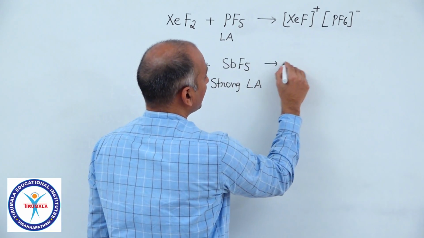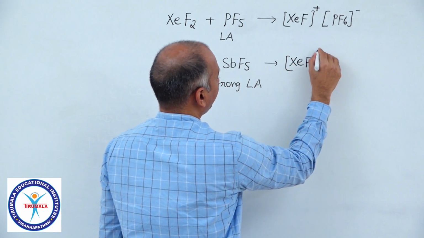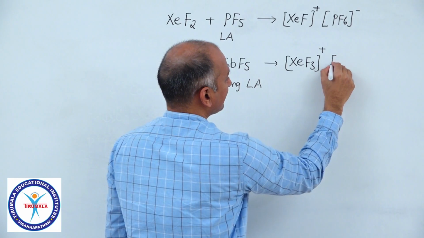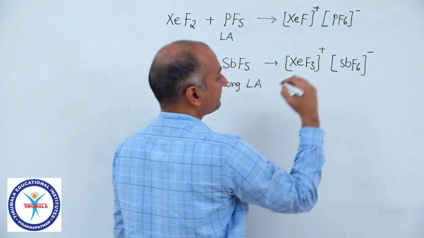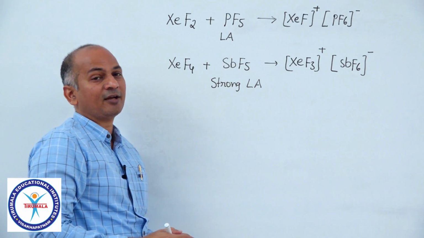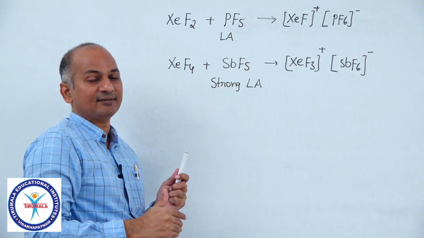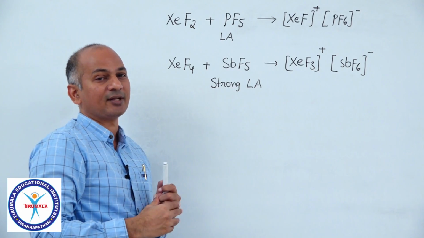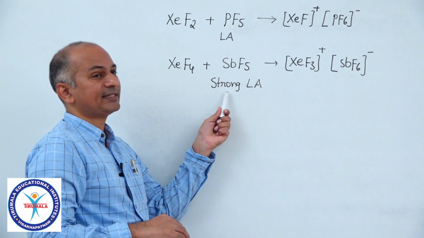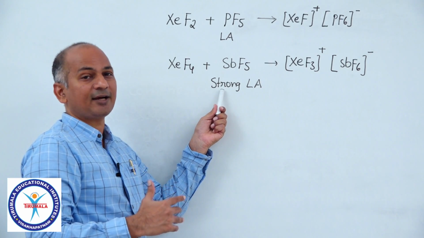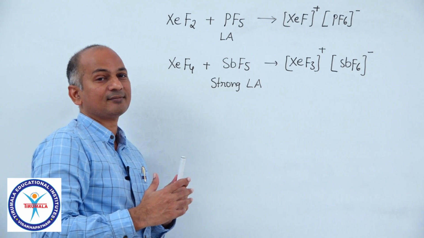Okay. So here the products are XeF3 plus, because we have removed F minus, and SbF6 minus. But one thing all of you remember, even XeF4 itself is a Lewis acid, because even xenon has vacant orbitals, low-lying vacant orbitals. But SbF5 is a strong Lewis acid. So in that combination, XeF4 actually donates F minus.